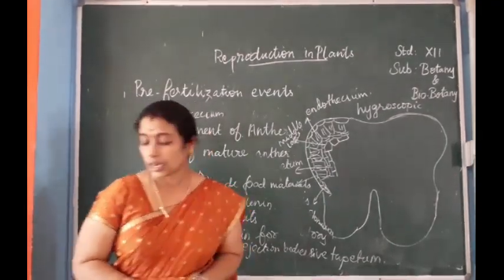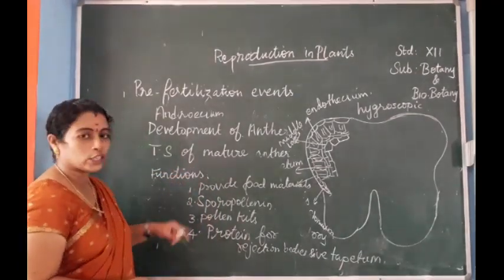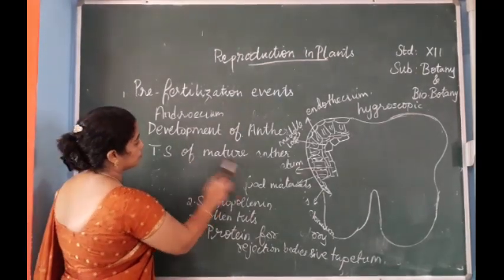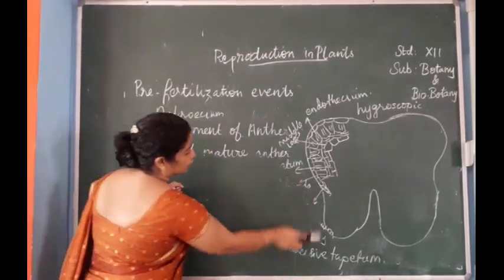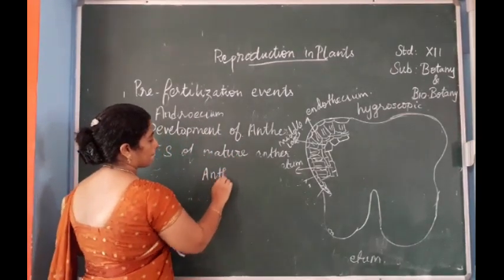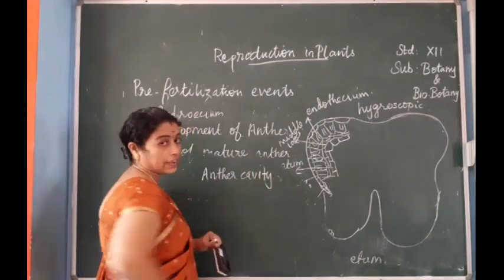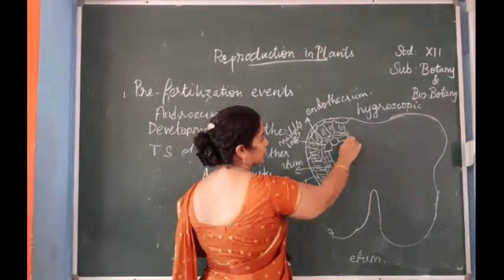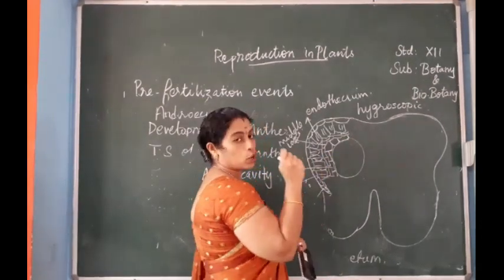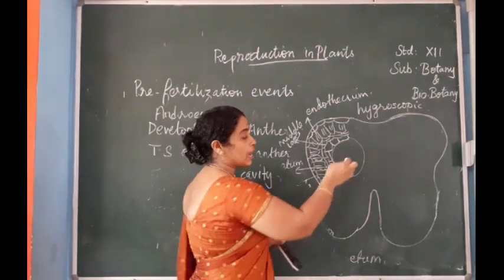The next one, coming to the anther cavity. So anther wall is over. Next one is anther cavity. The cavity present inside the anther, where the pollen grains or the microspores are present, is known as the anther cavity.